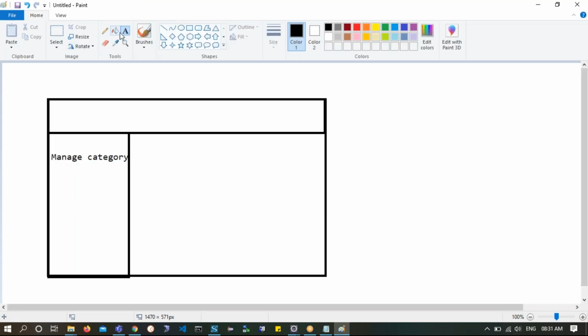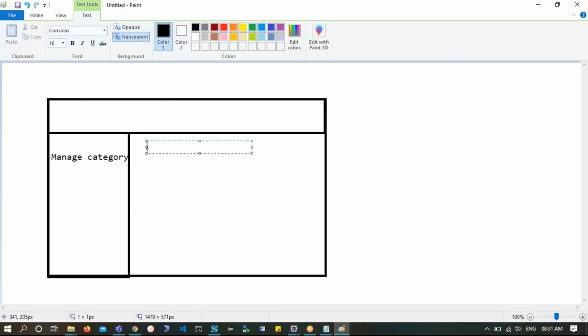Whenever he clicks on manage category, I want him to see the list of categories on the right side. Here a heading of available list of categories, and then below it sports, with a small button link called edit and also a small link called delete.